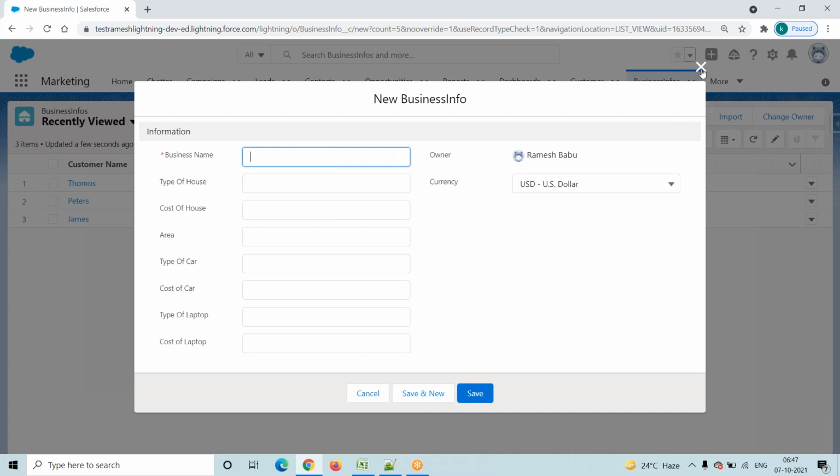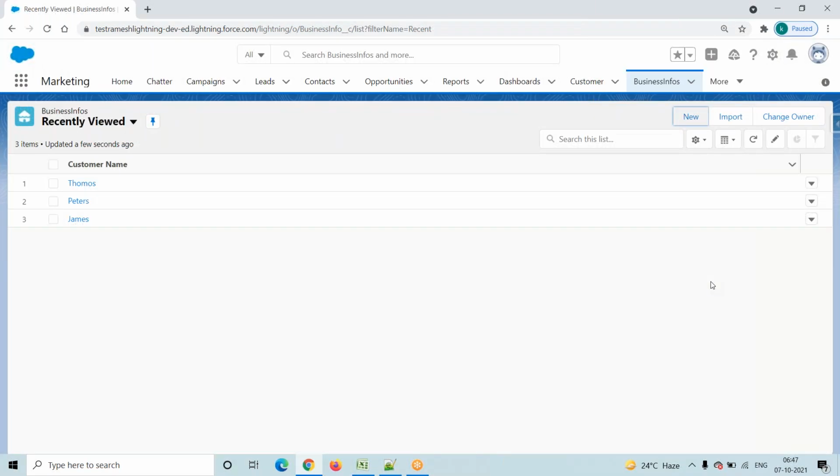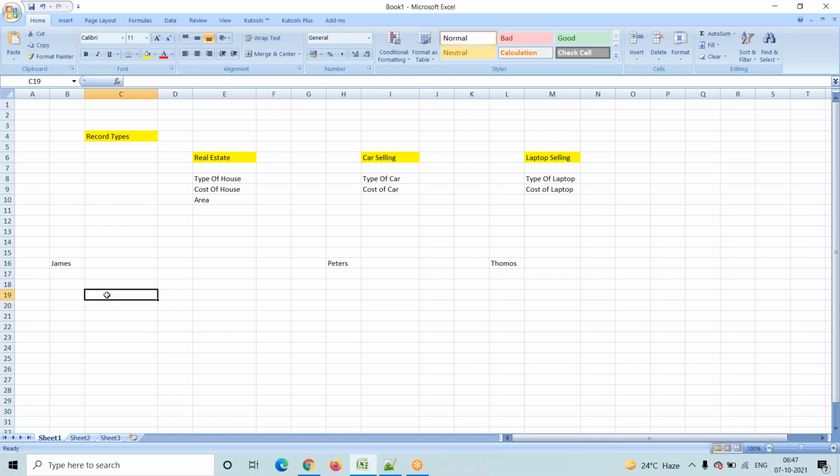So for this requirement, how are we going to achieve it? Step one is I will go and create page layouts for each and every business. For every business, create a separate page layout.